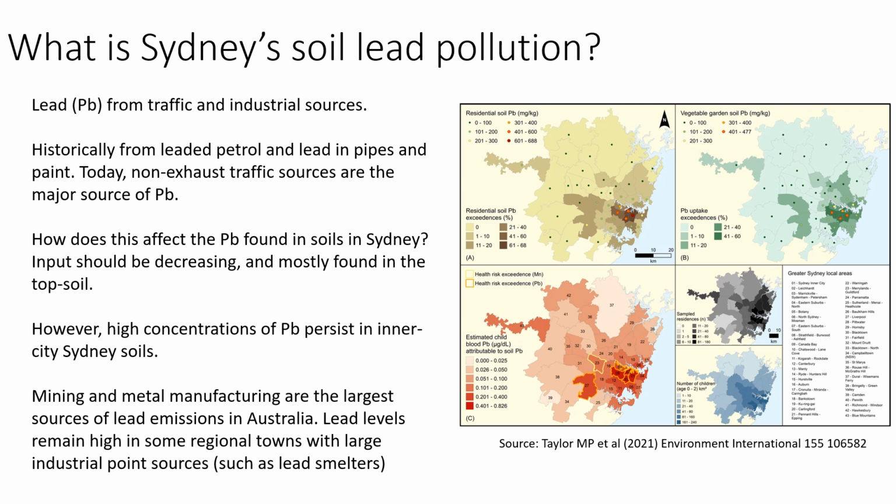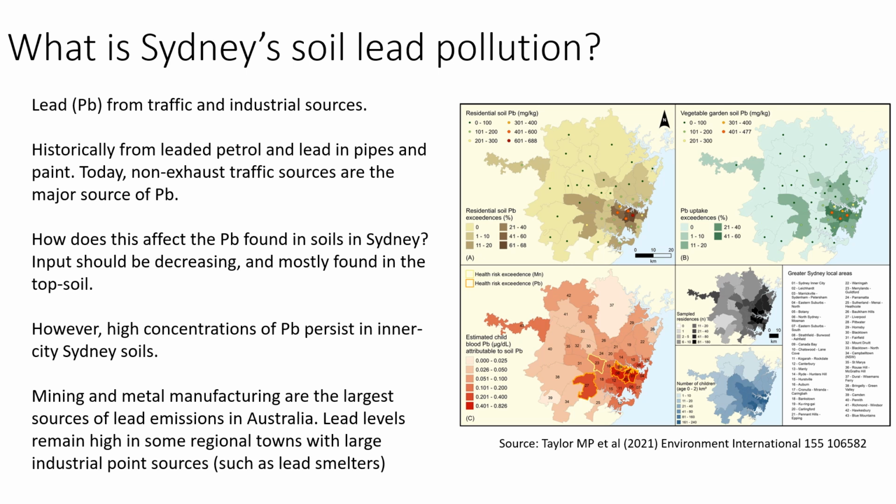So how does this affect the lead found in soils in Sydney? The input should be decreasing because we removed this source from the traffic. And it should mostly be found in the topsoil because that's where the particulate matter is going to settle. However, as you can see from the figure on the right-hand side, high levels of lead concentration persist in inner city Sydney soils.